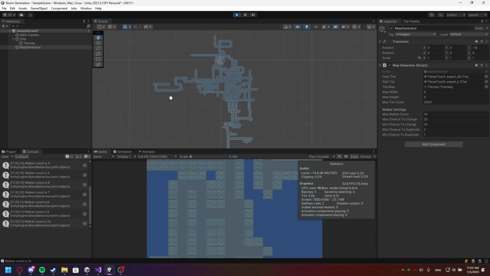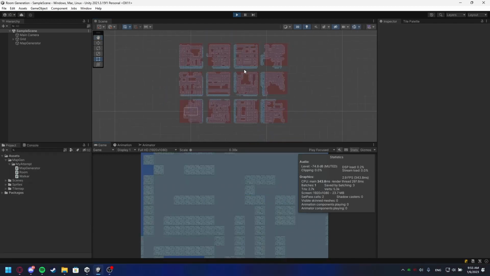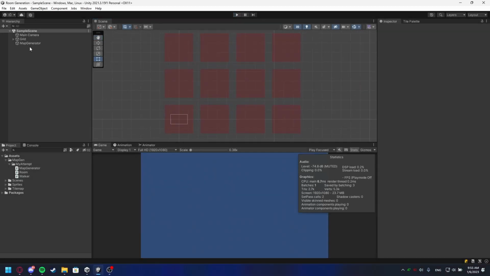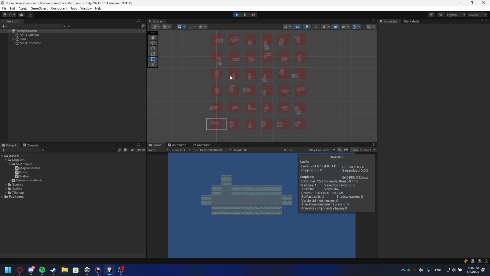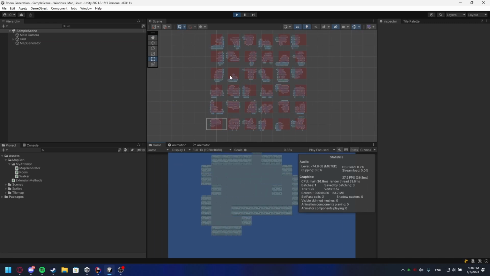First iteration was just creating random tiles on the tile map. And on the second one, I made it so that it generates rooms. And then I made it so that it picks a starting room, and then an ending room, and then connects those rooms so that we have a clear path from start to end. And after that, it just connects other rooms randomly.